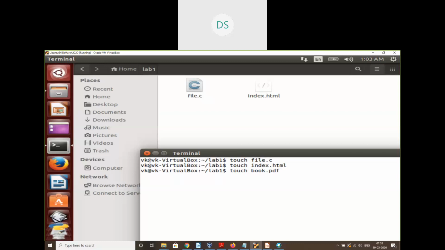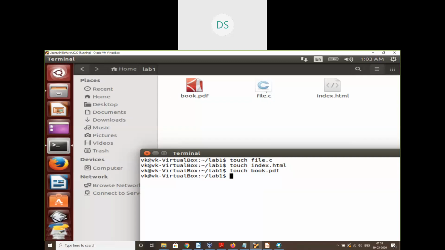I can see it, but I need to use the corresponding application to open those respective files. So this is how I can create various files. These are all regular files, which can be created using the touch command. So the ordinary files are regular files.